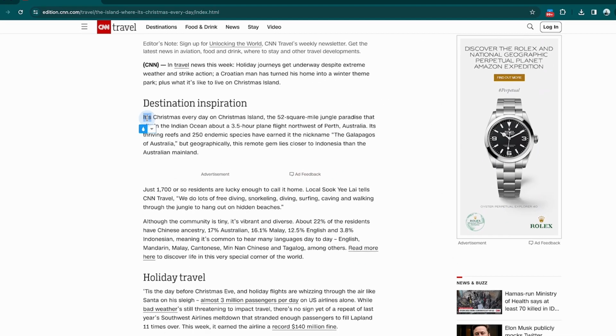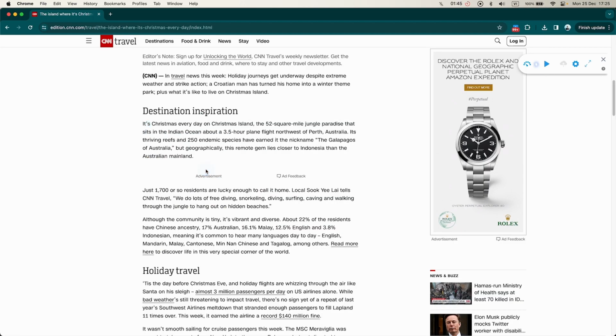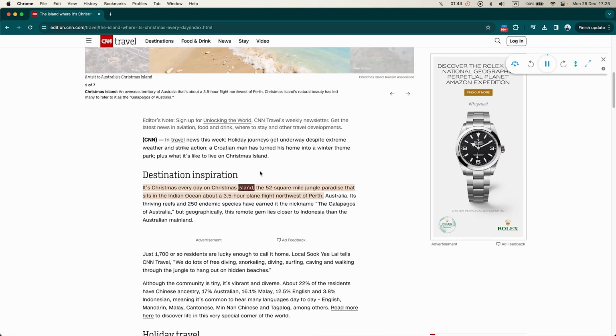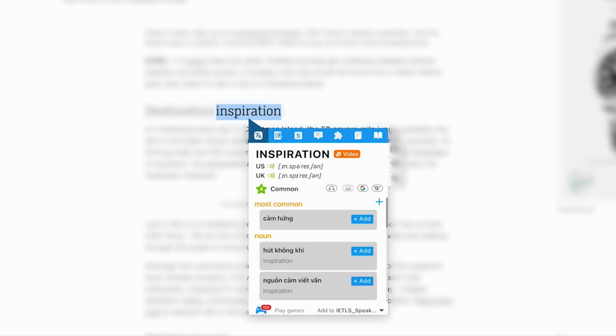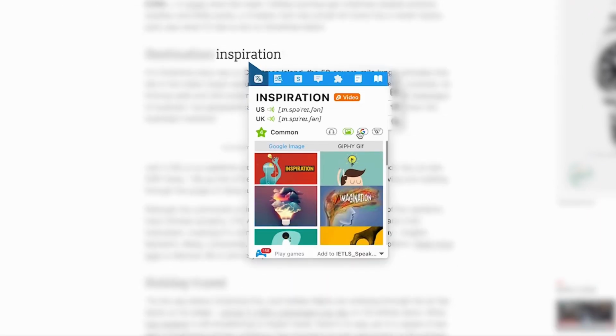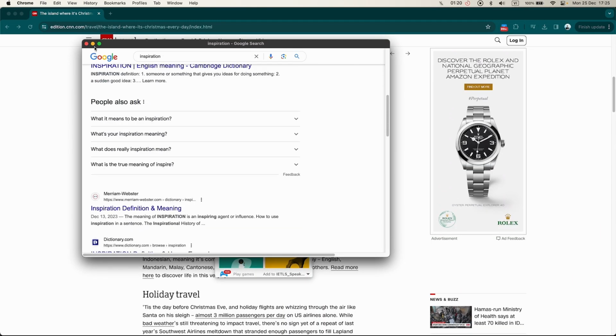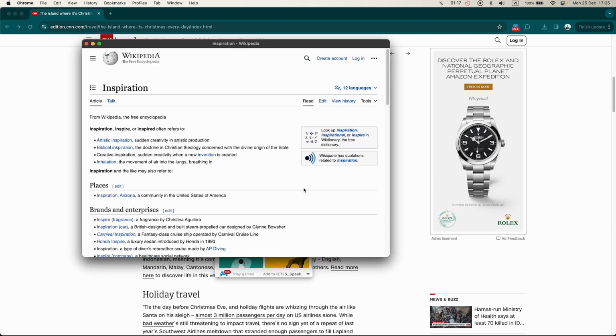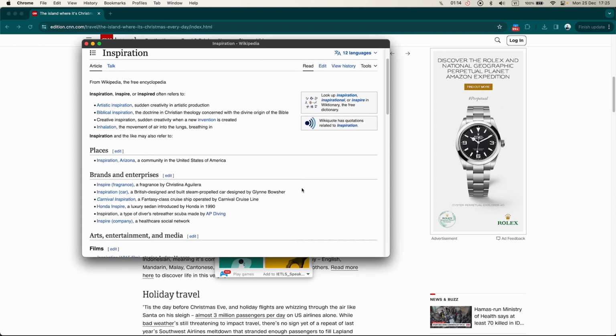You can practice listening and reading at the same time by using the audio reader mode while keeping up with the news. Quickly search for related images, Google definitions, and Wikipedia explanations without opening a new tab like this.